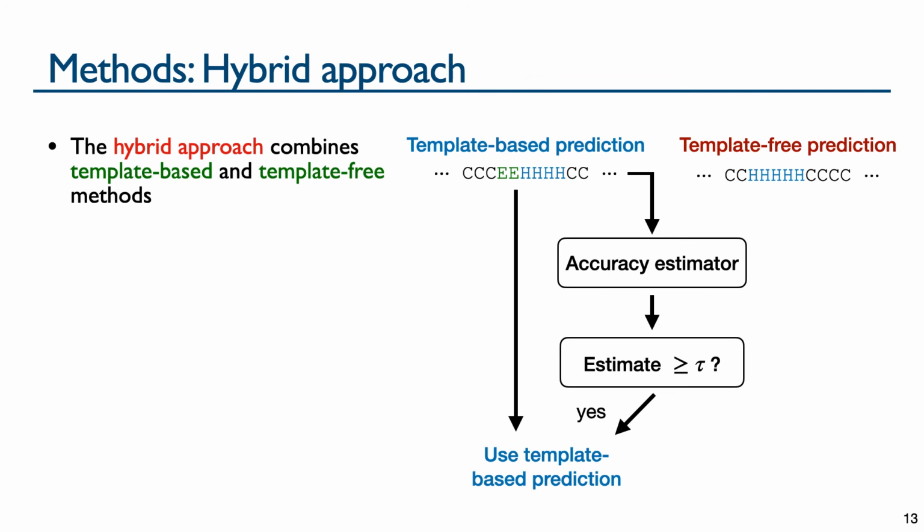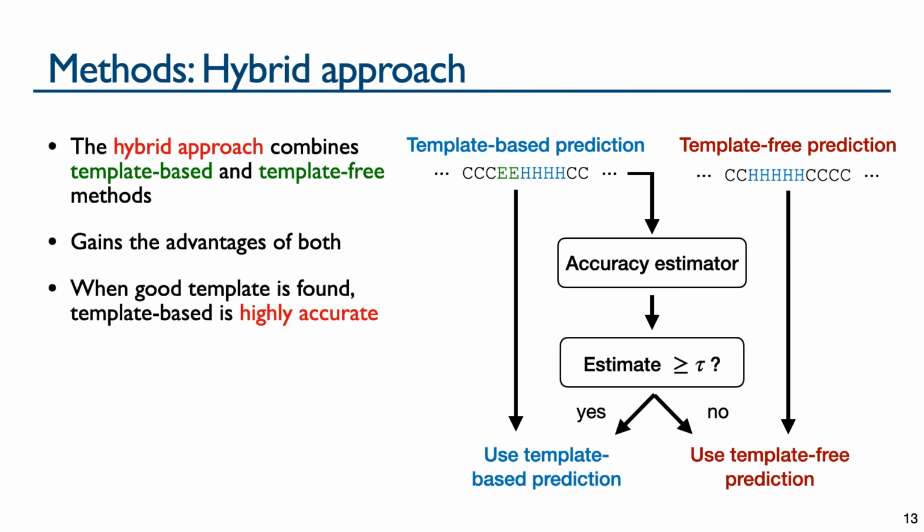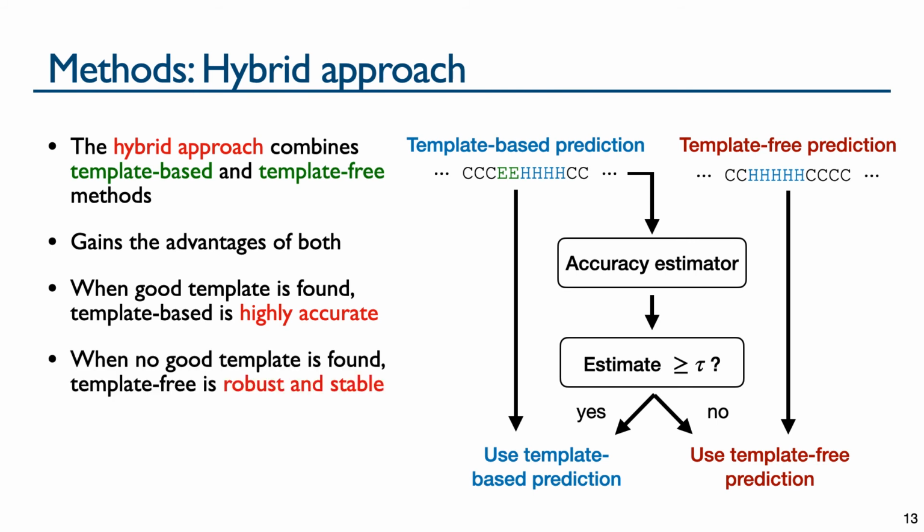Otherwise, it outputs the alternate prediction of the template-free tool. The hybrid gains the advantages of a template-based method, where when a good template is found, the prediction has high accuracy. We combine nnessy with a robust and stable template-free method, so when no good template is found, the accuracy of the hybrid prediction is robust and stable.